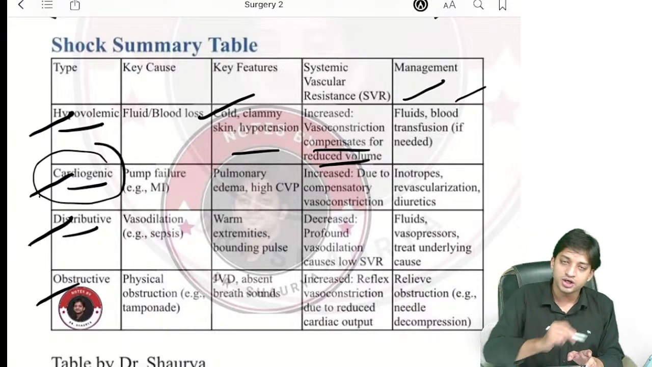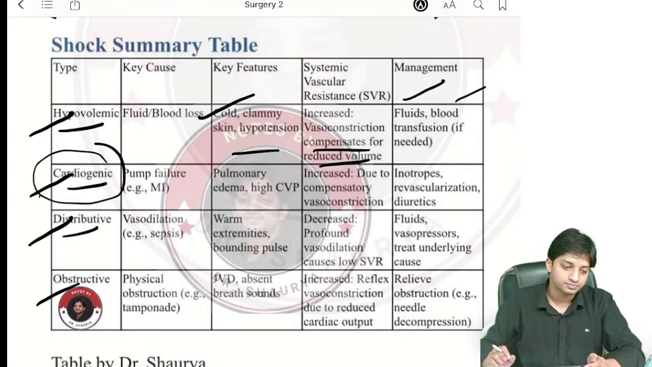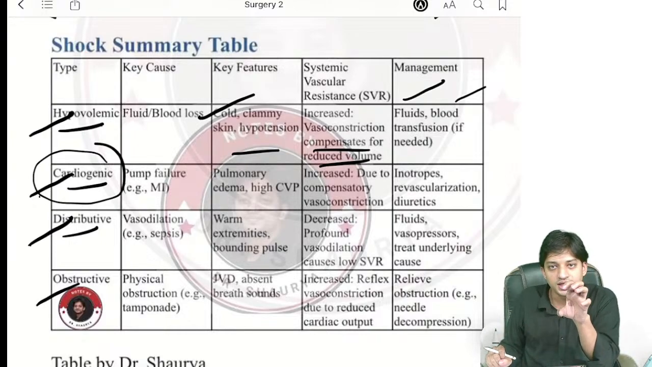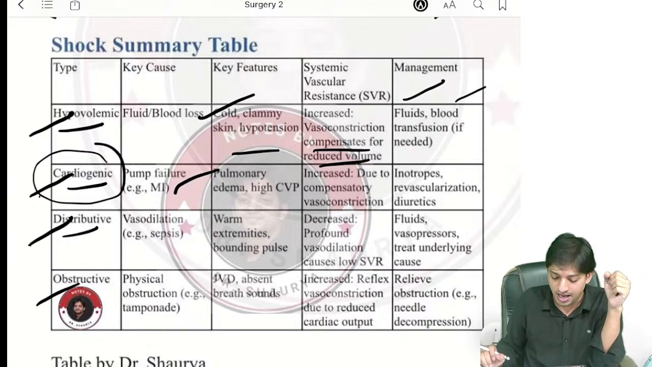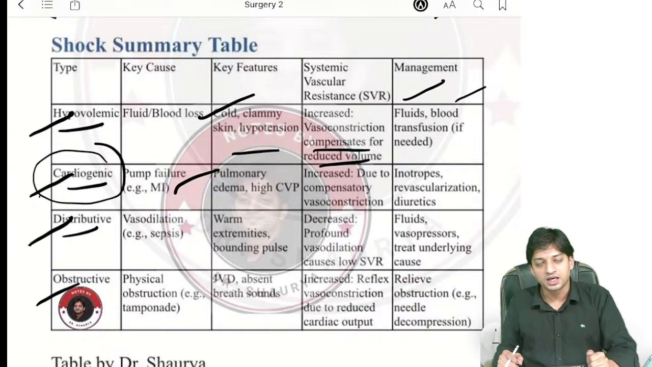Coming to the cardiogenic shock, the name itself is suggesting. In cardiogenic shock, what is going to happen? In cardiogenic shock, there is failure of the pump, or the heart. Now, if there is pump failure, for example MI, what is going to happen? There will be pulmonary edema, right?